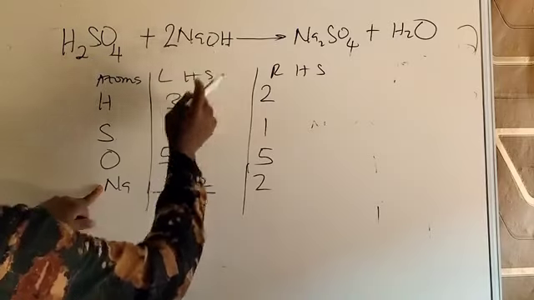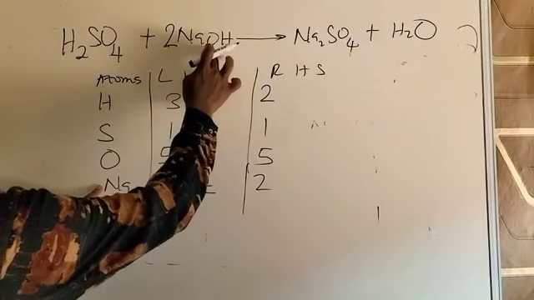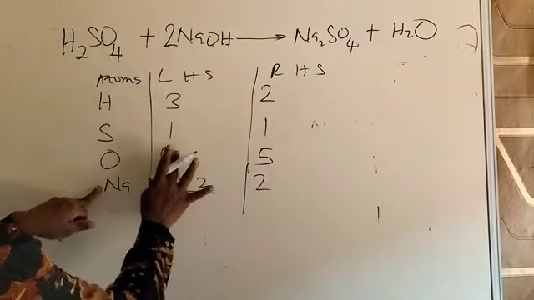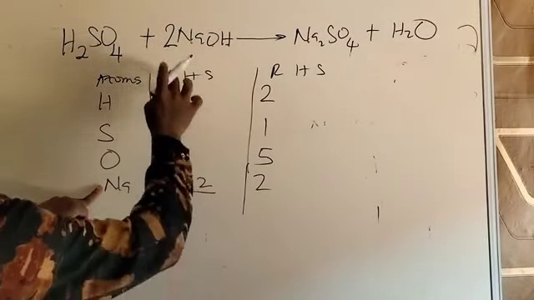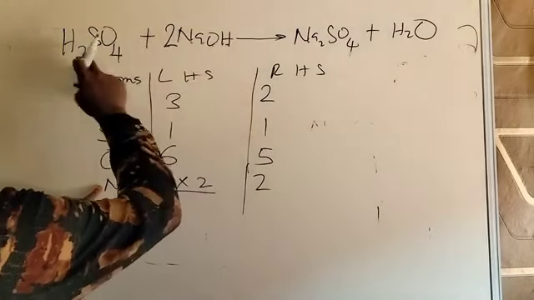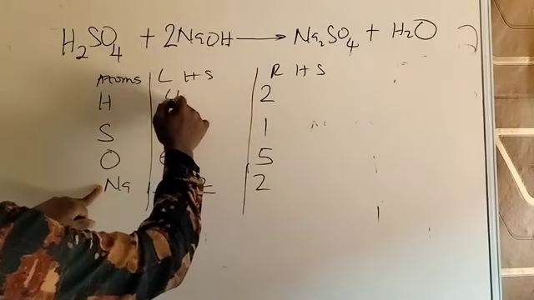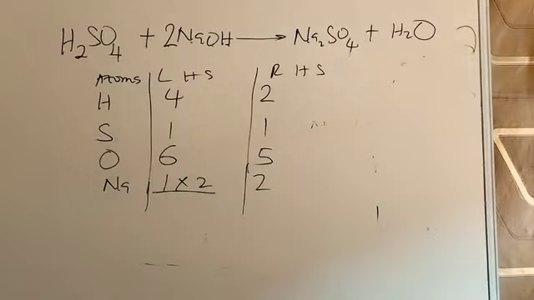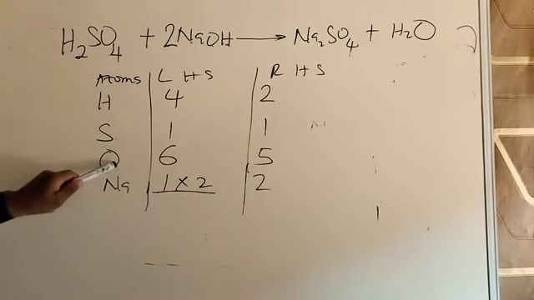Oxygen now becomes 2 plus 4, 6. So this changes to 6. Hydrogen becomes 2 times 1, 2, plus 2, 4. Hydrogen becomes 4. You go back to the equation and look at the table again. You see that you have issues with hydrogen and oxygen.